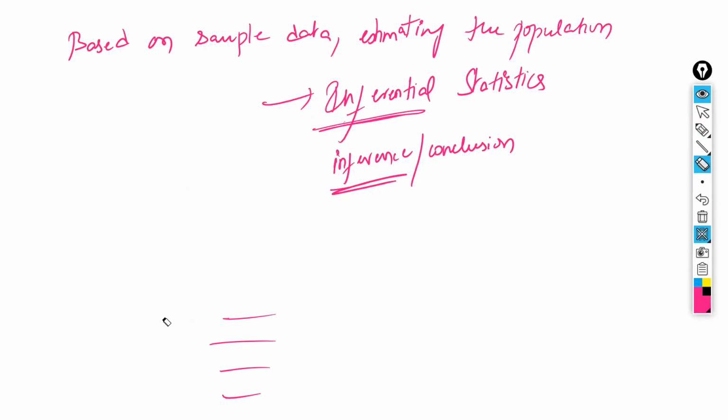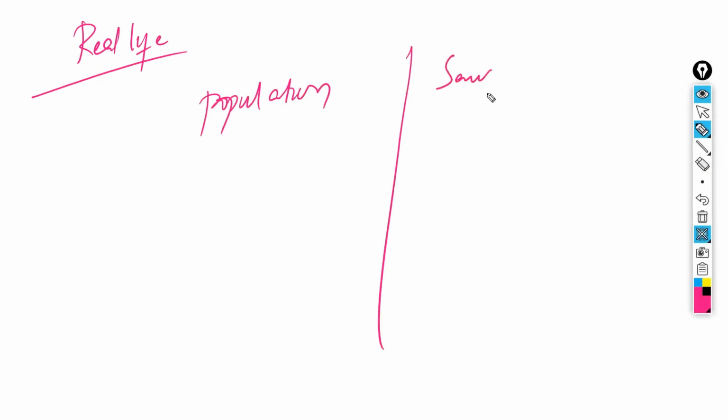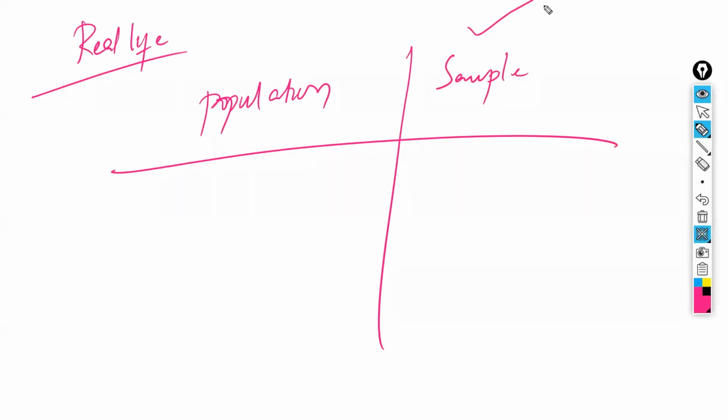Is that clear? So based on the sample, we are going to work. Now, in real life, whether we work on the population or the sample, which one are we going to select? We are going to work on the sample. In real life, everything we work on is a sample.